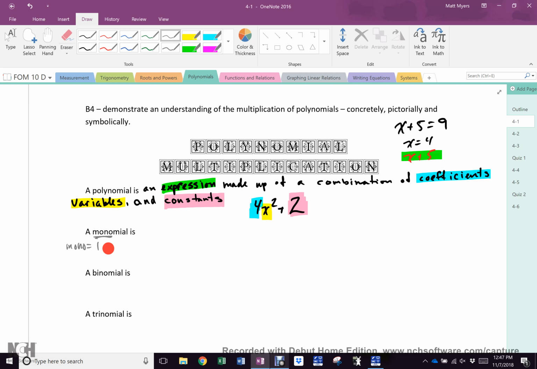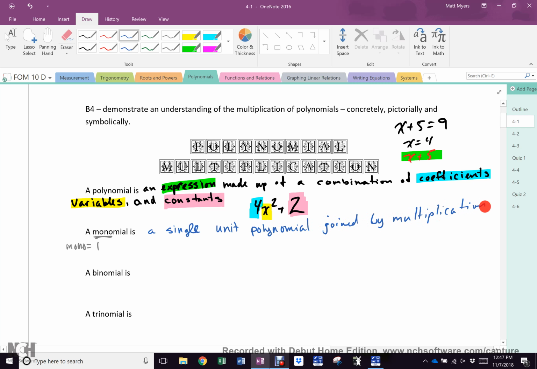Mono means one. So a monomial is a single unit polynomial joined by multiplication. So, is that a polynomial? Yeah, it's a single unit. It's a constant. Everybody cool?